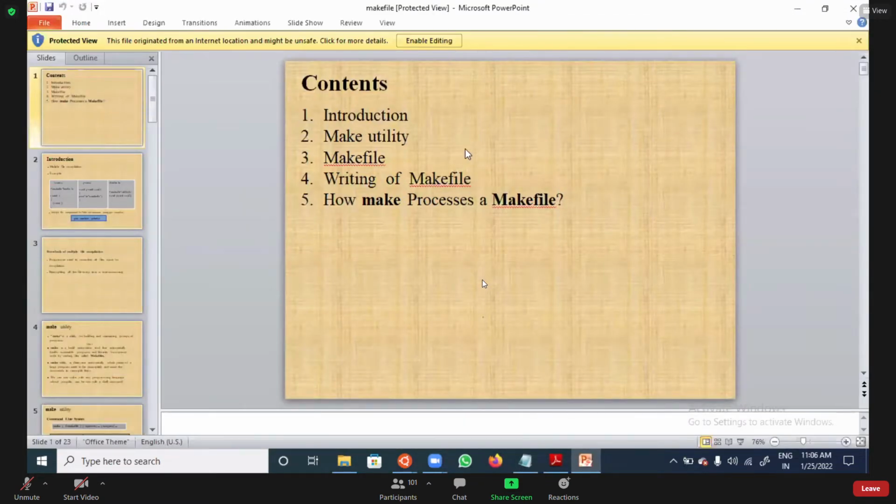Make utility, yes, make utility and Makefile are both the same. Am I clear? Make utility, or you can say Makefile, both are the same. So this is the one we are going to use.